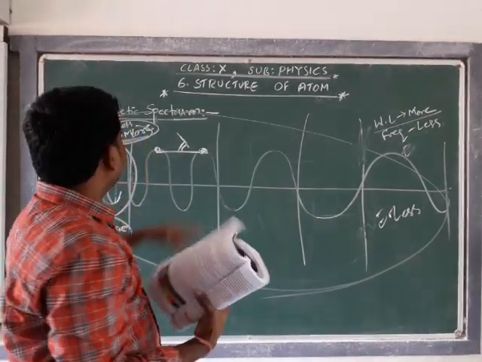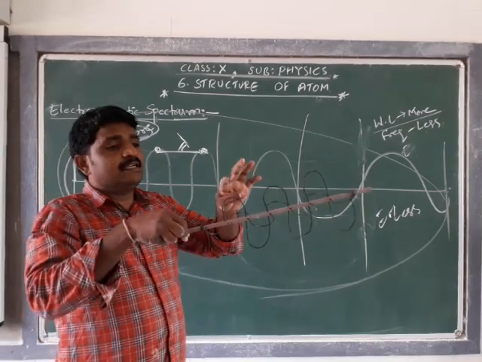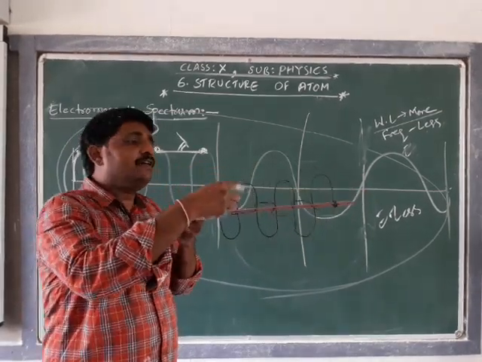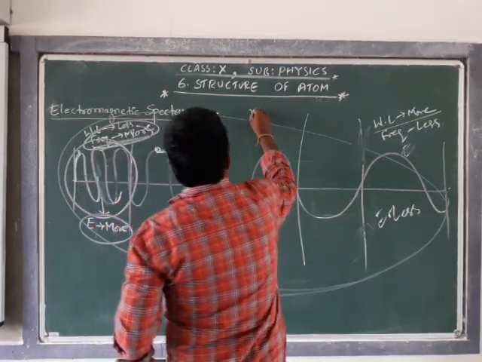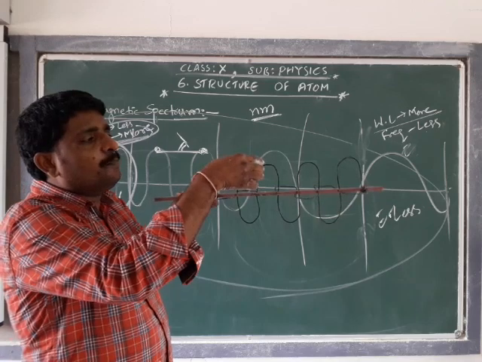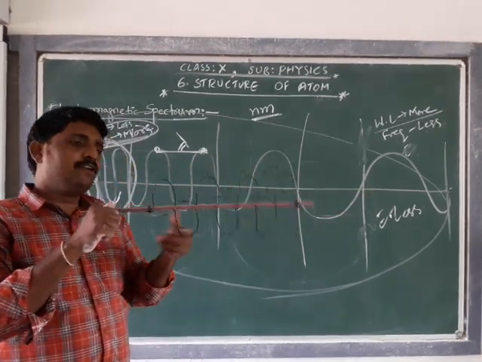As the distance between two peaks of an electromagnetic wave is very small, it is measured in nanometers, nm. The distance between two peaks, that is wavelength, is measured in nanometers.